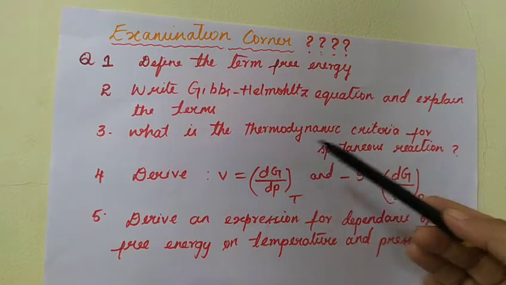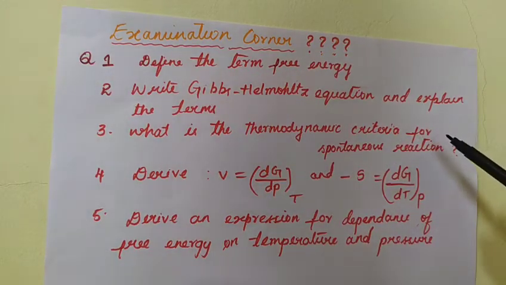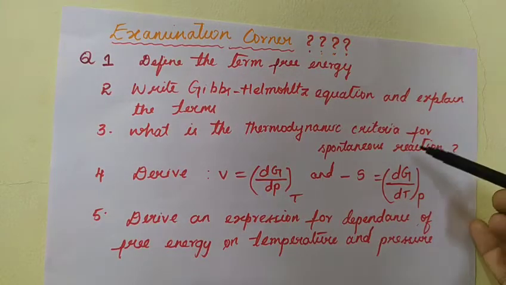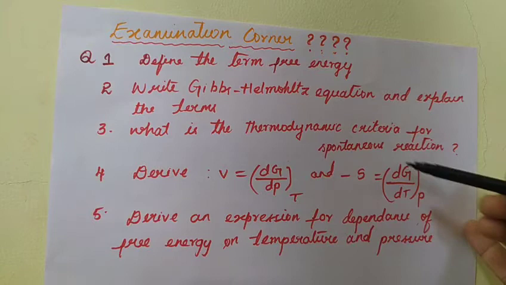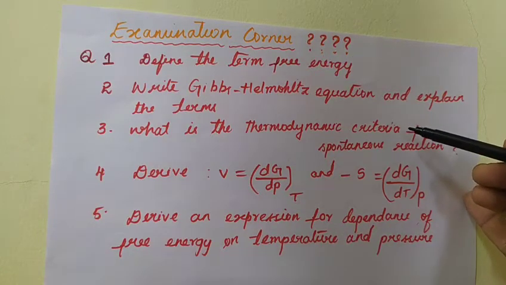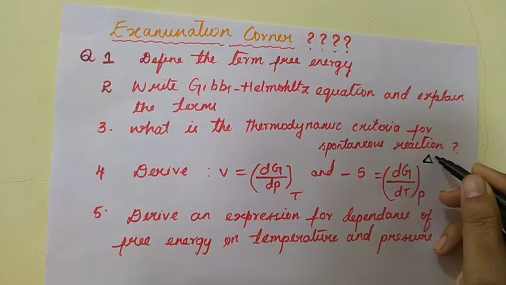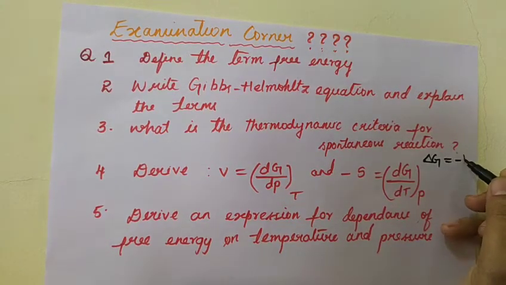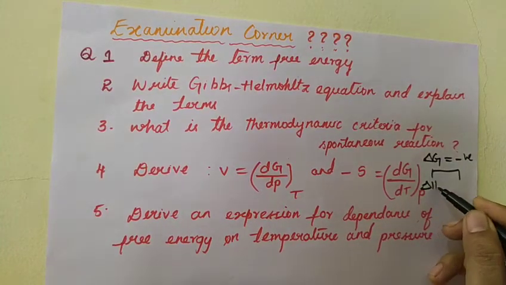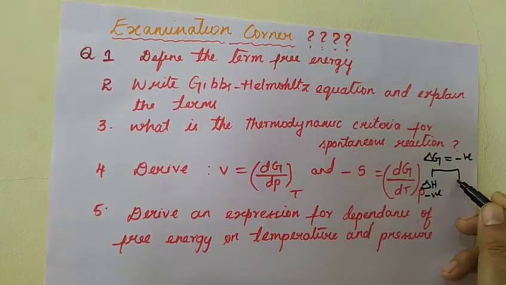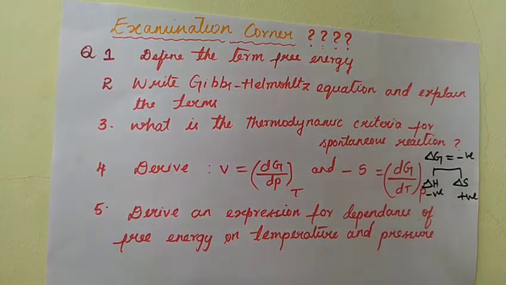Then: what is the thermodynamic criteria for a spontaneous reaction? It is a reason-giving question, a 2 marks question. The thermodynamic criteria is that delta G should be negative. For delta G to become negative, delta H should be negative and delta S should be positive. So this is the thermodynamic criteria.